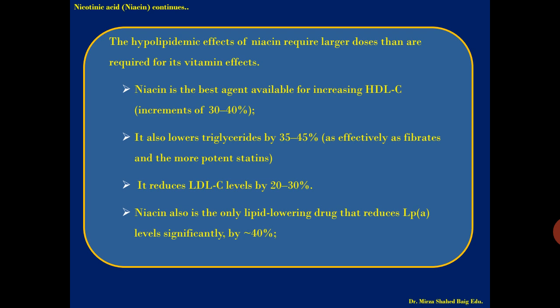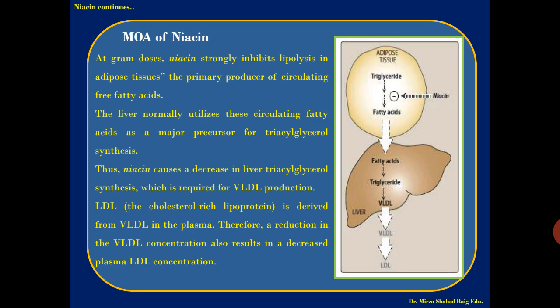Okay, lipoprotein LPA is lipoprotein A or apolipoprotein A, you can say, which is very dangerous for the body, responsible for producing coronary heart disease or atherosclerosis in the body. So this level is lowered by niacin by approximately 40% also. So the mechanism of action of niacin you can understand very easily with the diagram.